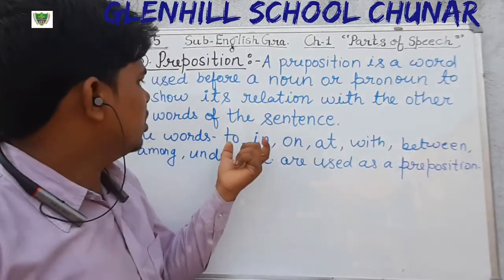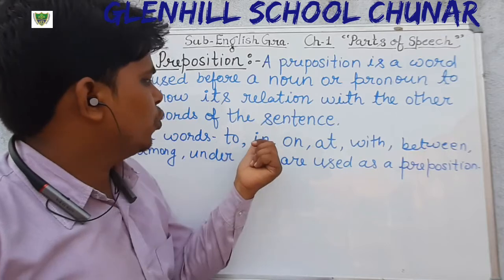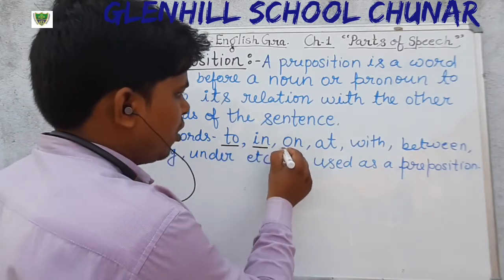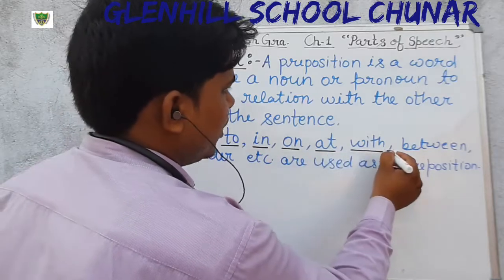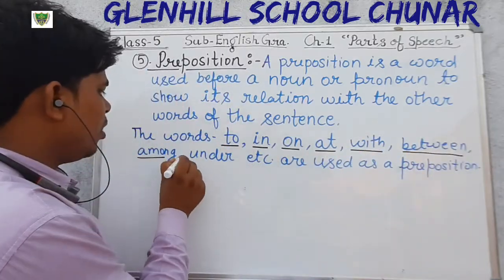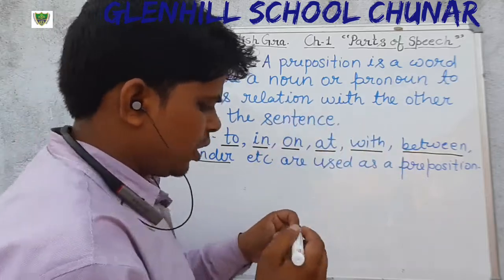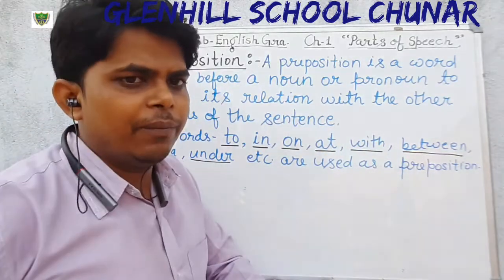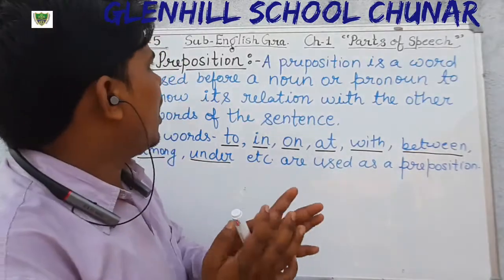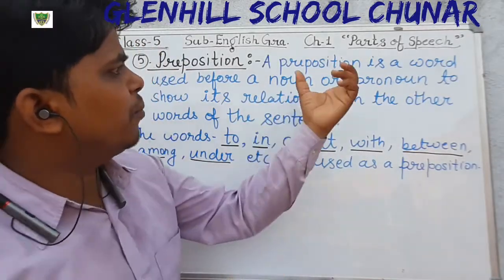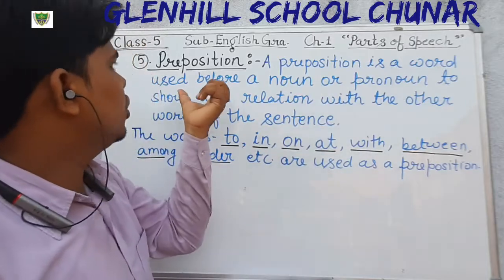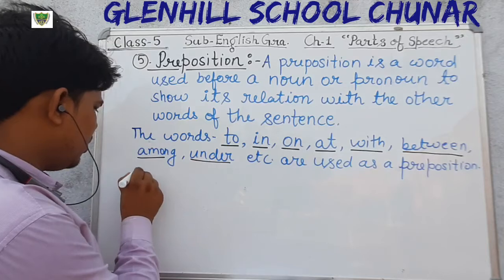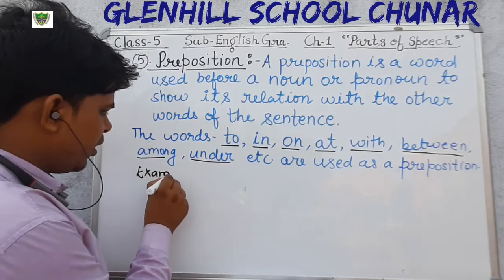You see the words to, in, on, at, with, between, among, under. So many words are there that we use as prepositions. And as our definition also says, preposition is a word that is used before a noun or pronoun. I am giving you an example. Just write down the example, then you can understand very well.